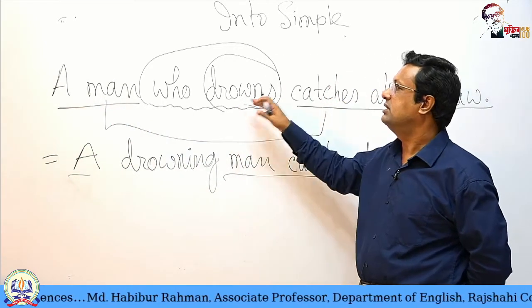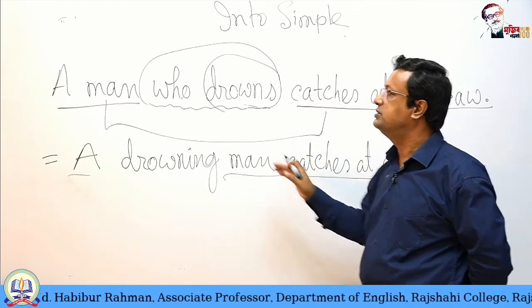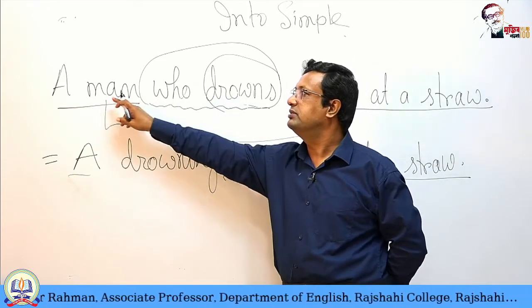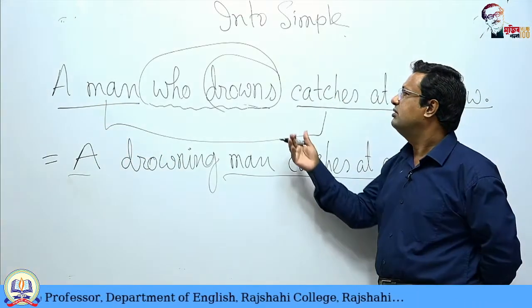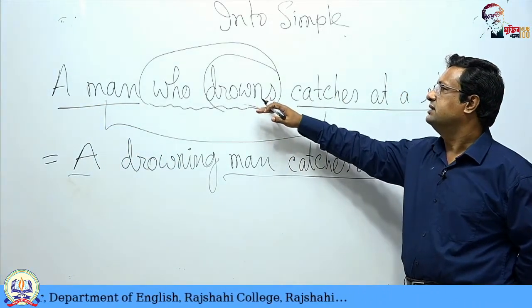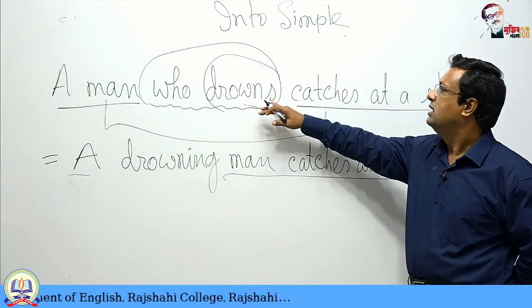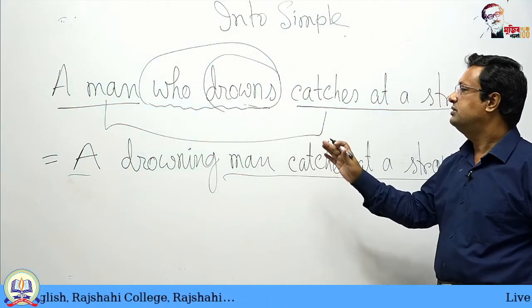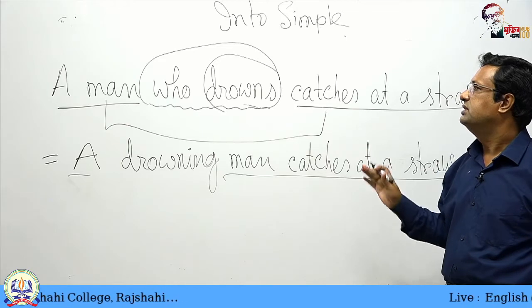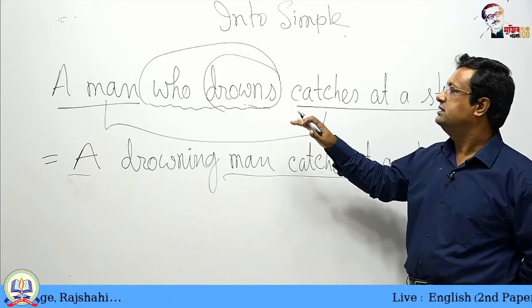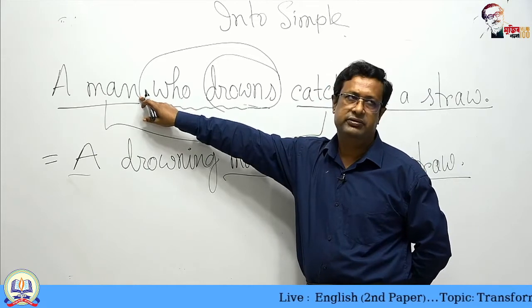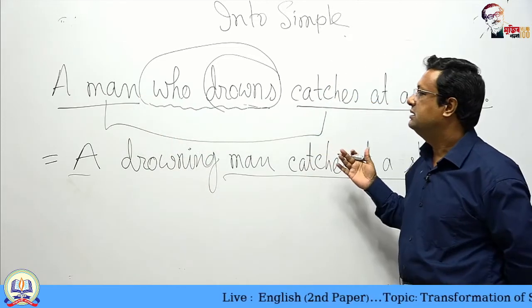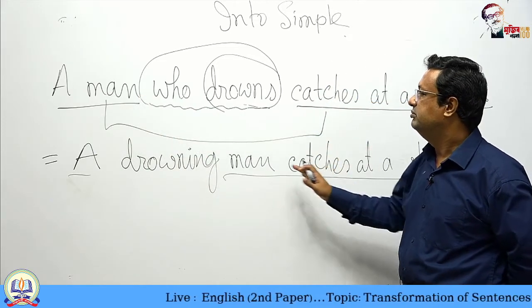So a single word applicable and related to man will be used before the noun. And if there were another thing related with drowns, it would be used at the later part, that is, after man. But here it has been used before man.